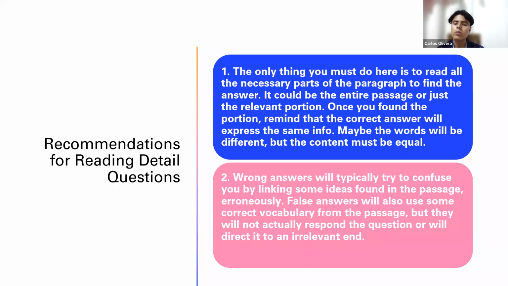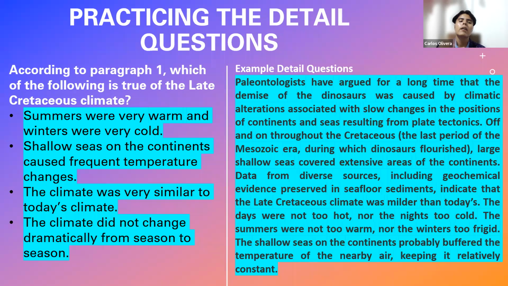Wrong answers typically confuse you by linking some ideas found in the passage erroneously. Those answers will also use some correct vocabulary, but they will not actually respond to the question. So which one is the correct answer here? I tell you, dear students, the correct answer here is option 4: the climate did not change dramatically from season to season. Why? Because that is what the reading passage says about the Cretaceous climate. Not with the same words, yes, but it says that.